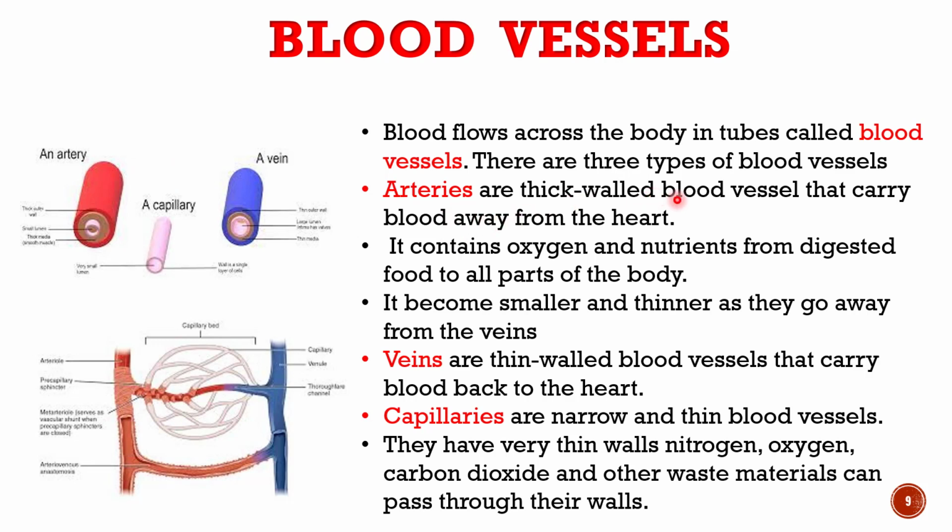Arteries are thick-walled blood vessels that carry blood away from the heart, and it contains oxygen and nutrients from digested food to all parts of the body. So in this image you can see this is the artery, which becomes smaller and thinner as they go away from the heart. Now veins are thin-walled blood vessels that carry blood back to the heart. In this image, this is the veins. And this is the arteries.